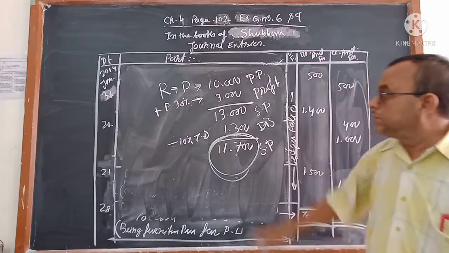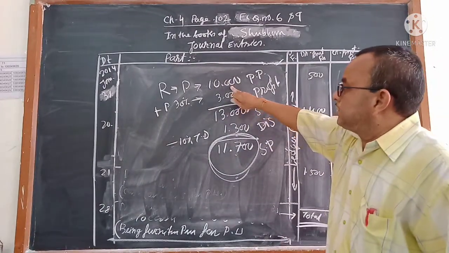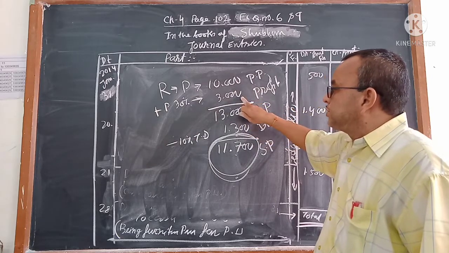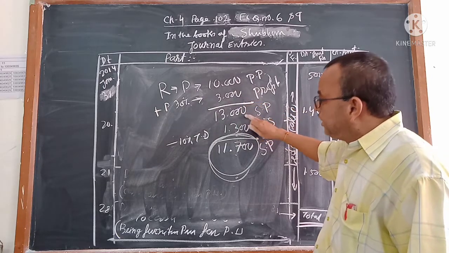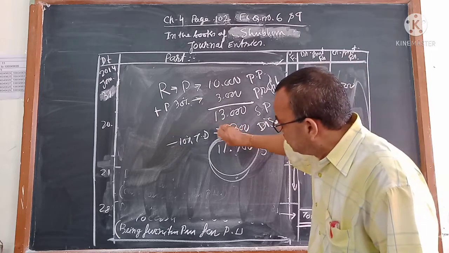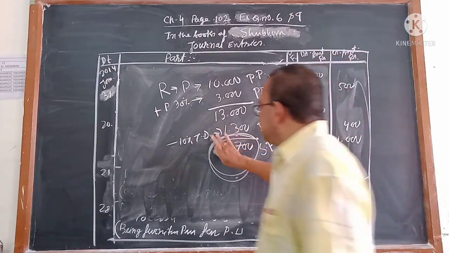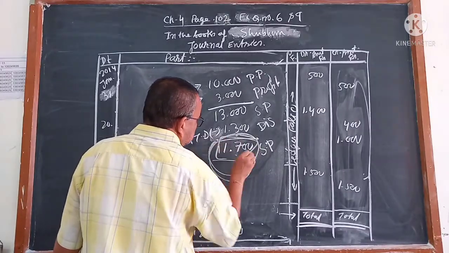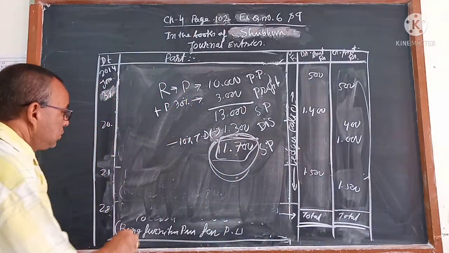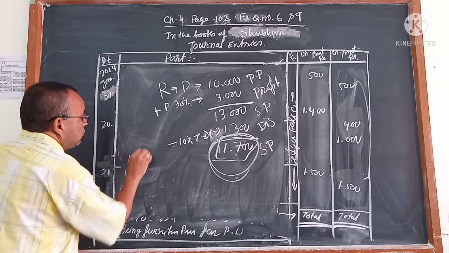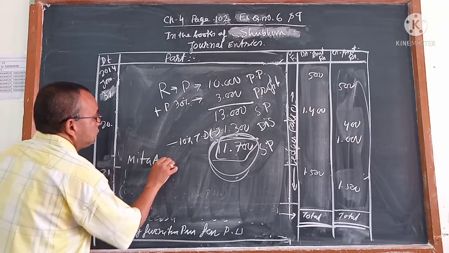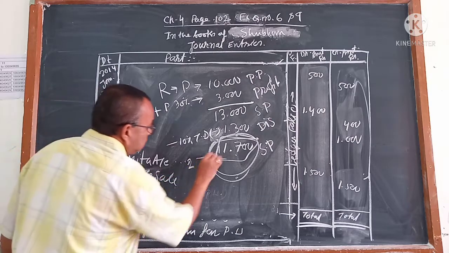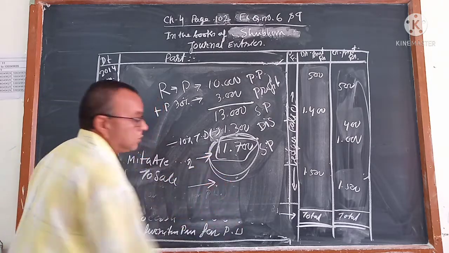That you have to understand. You have purchased goods from Ramila for 10,000. That goods you sold to Mita after adding 30% profit, which is 13,000. Then you deduct a 10% trade discount, and the final amount is 11,700. So your journal is Mita account debit to sales. How much? 11,700.